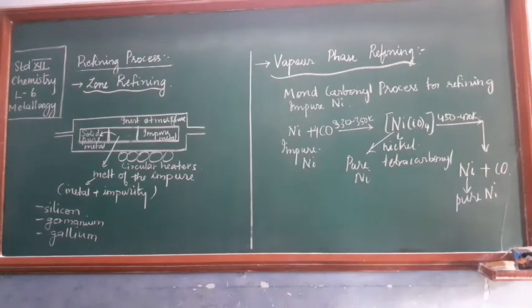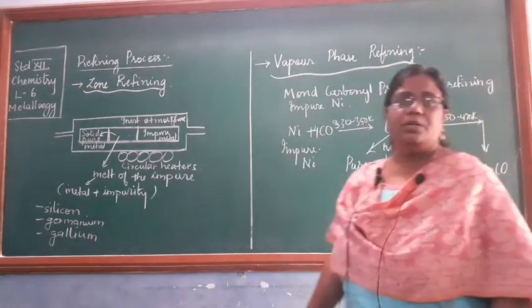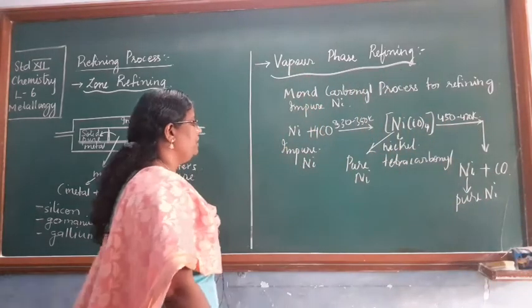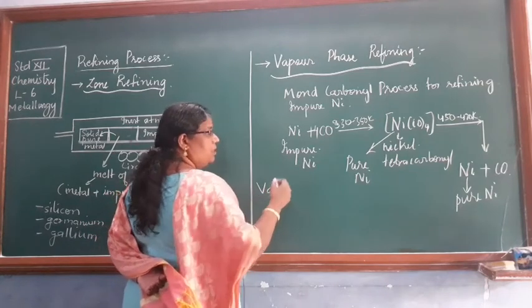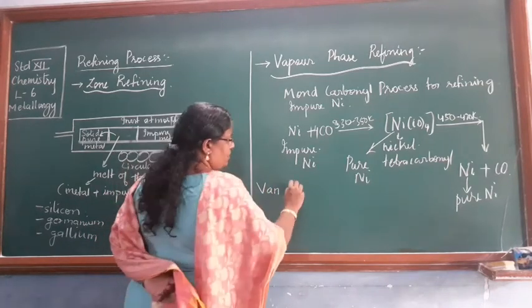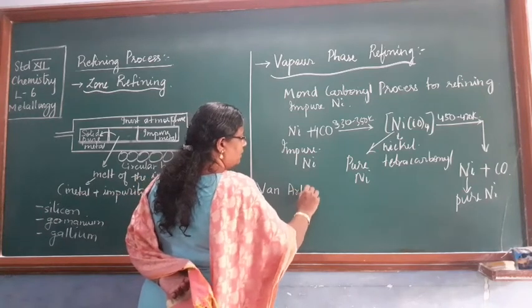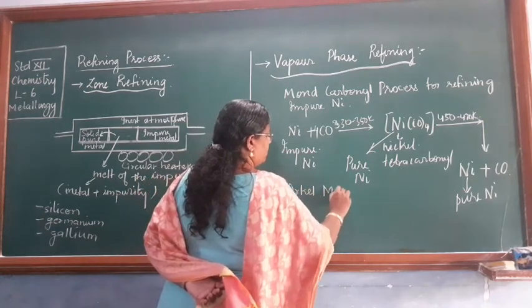Using the same principle, you can even purify zirconium and titanium, which is called the Van Arkel method.